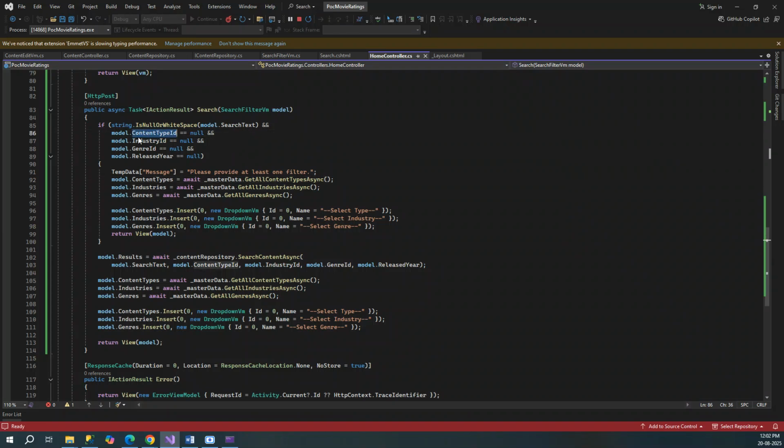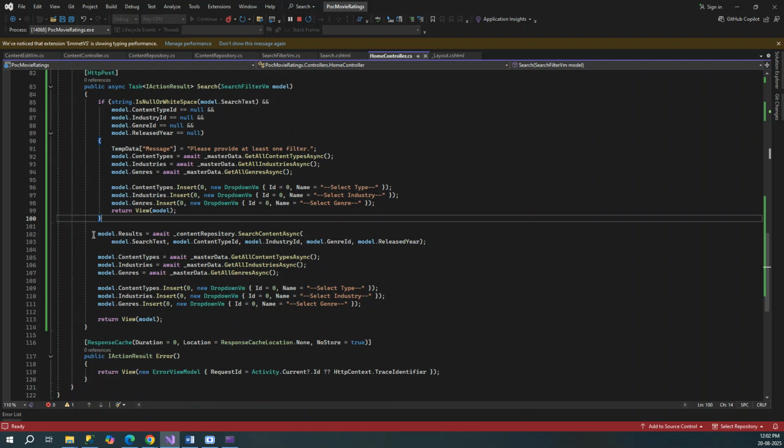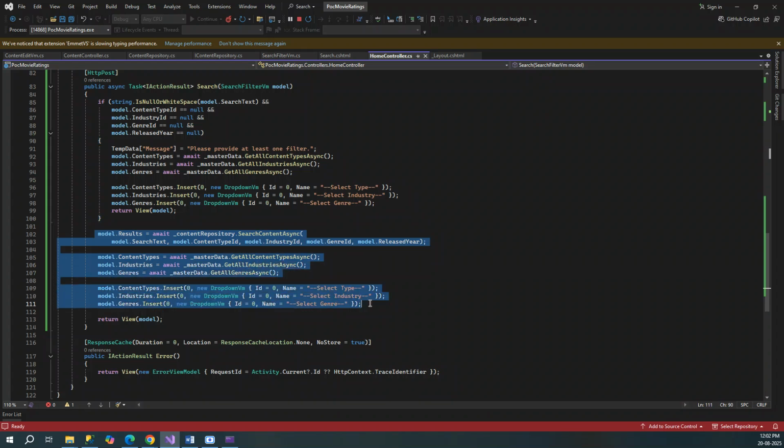In case nothing is selected, we still have to fill. Then we are displaying a message saying no filter is selected, right? Then we are filling the drop downs, because we need the drop downs filled. Earlier ChatGPT gave us the code where the drop downs were not filled, right? And even in case of success, we still have to fill the drop down, right?